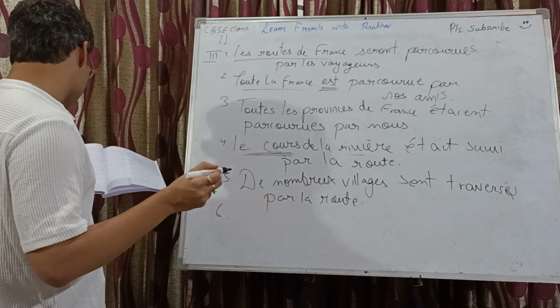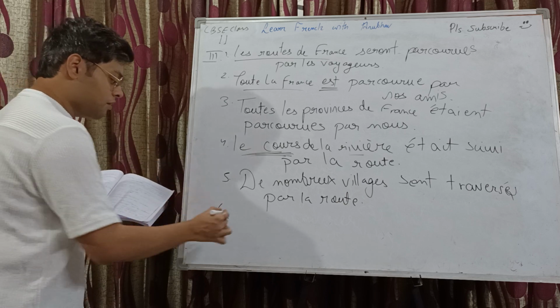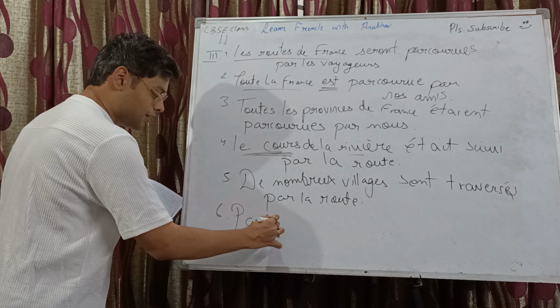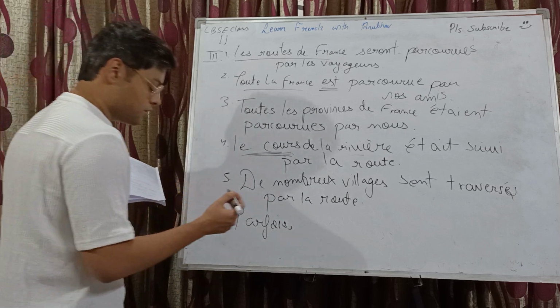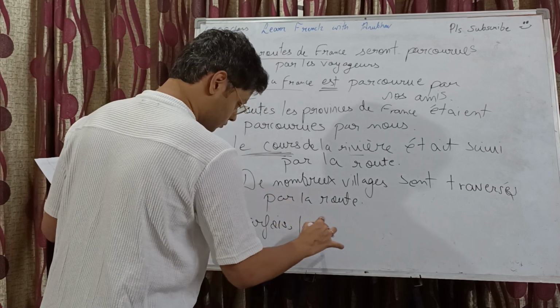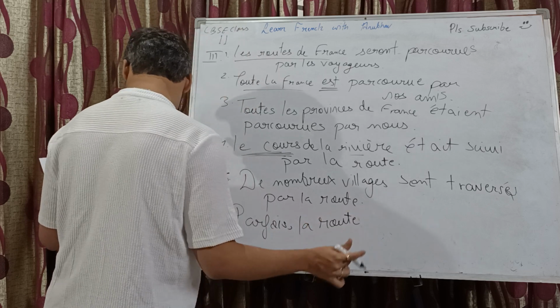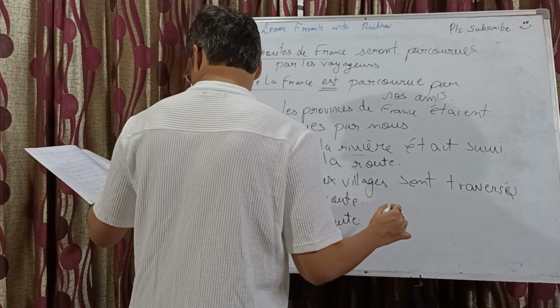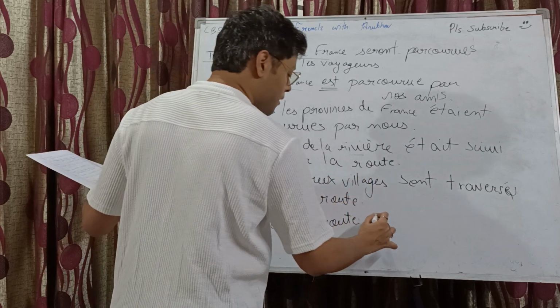Sixth one we have, parfois des troupeaux doivent traverser la route. Parfois will remain at its place only at times. Parfois. Now la route will become the new subject. La route traverse, it's in imparfait, so we got to do imparfait passive.